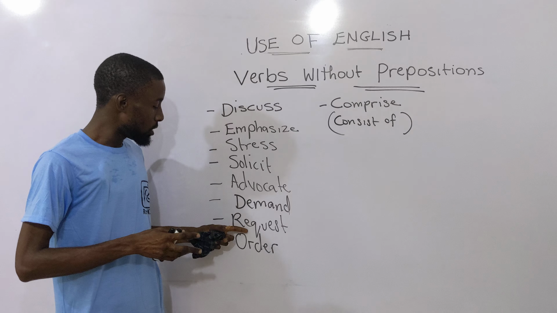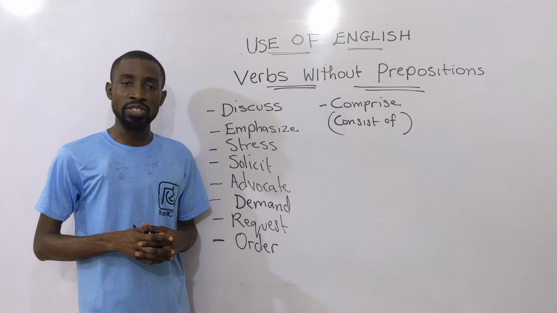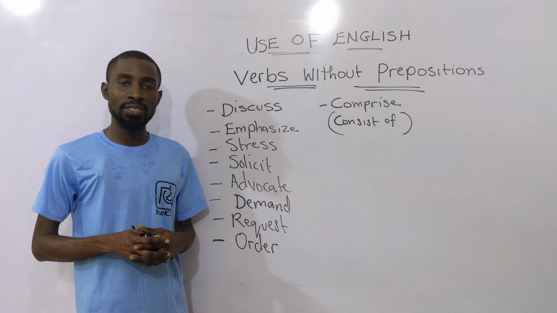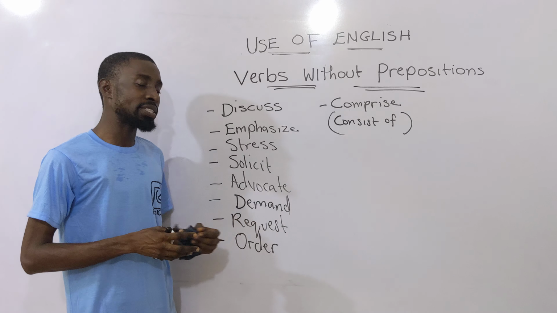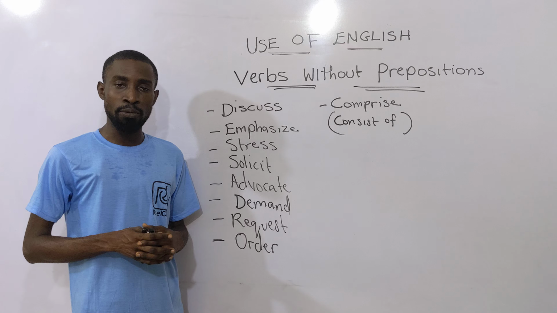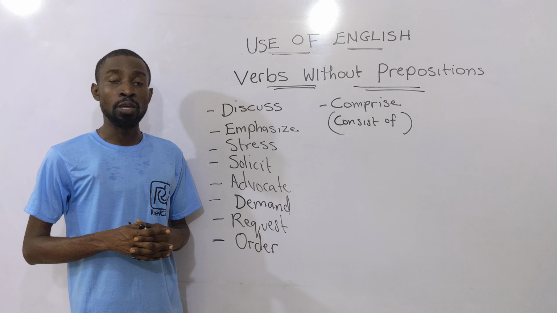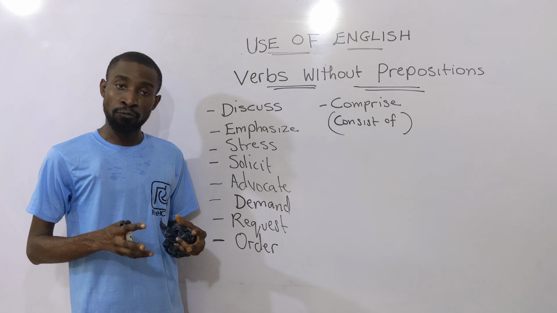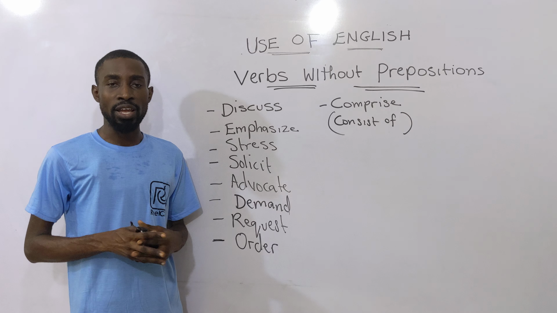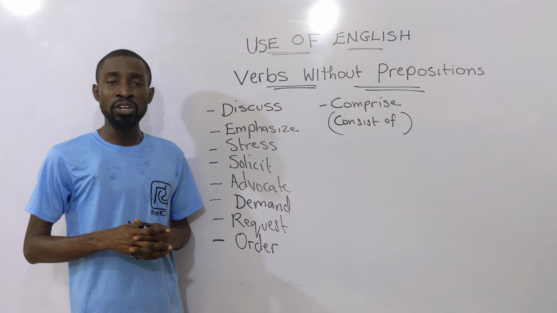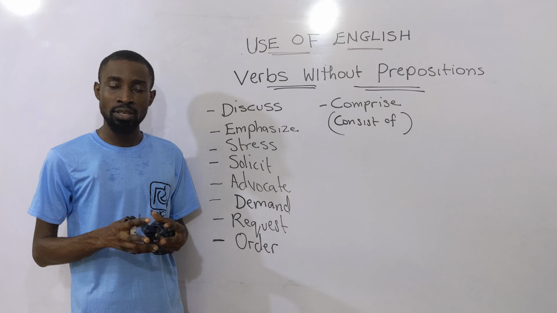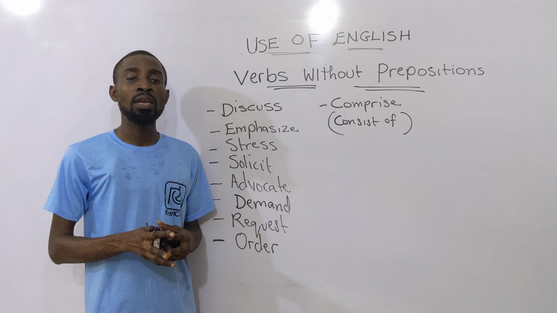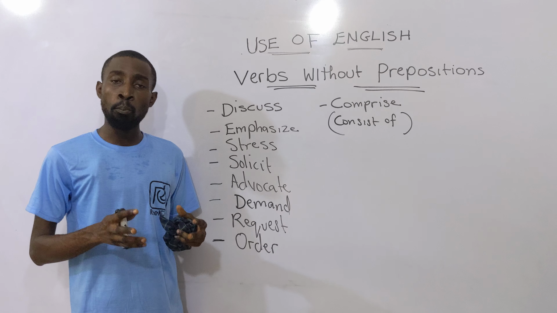Now, the next on our list is request. Request also behaves like demand. In other words, if request is used as a verb, it doesn't go with the preposition for. "The chairman requested for money." It's not correct, because requested is used as a verb. Rather, you have "The chairman requested money."